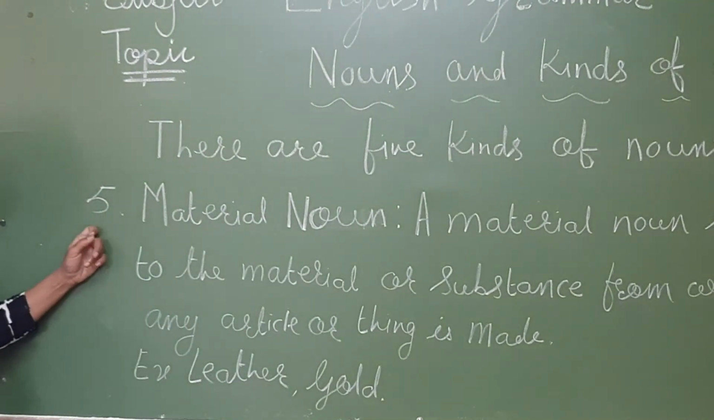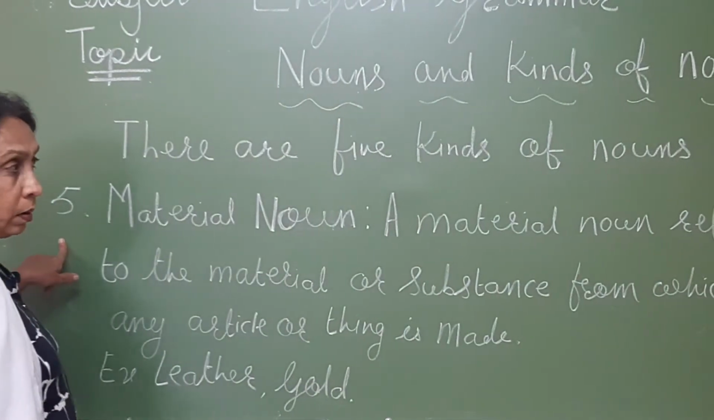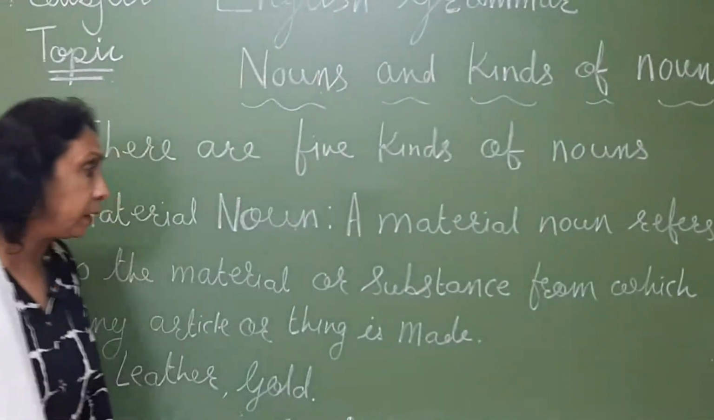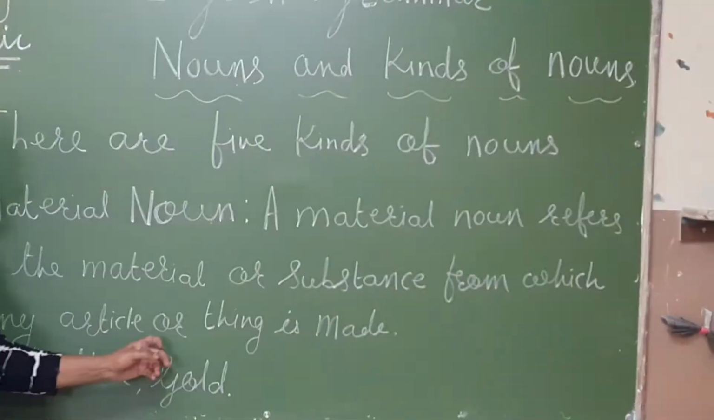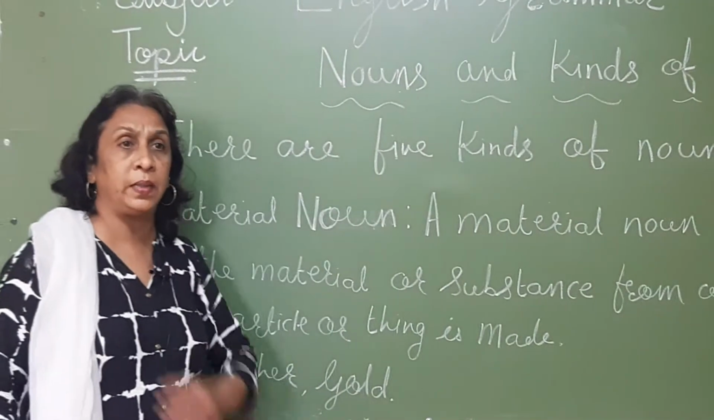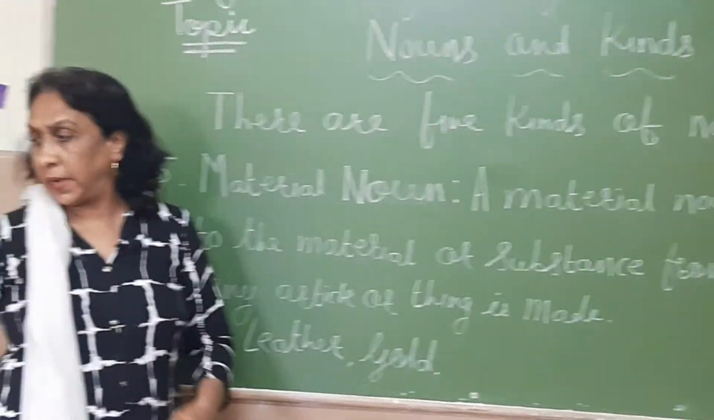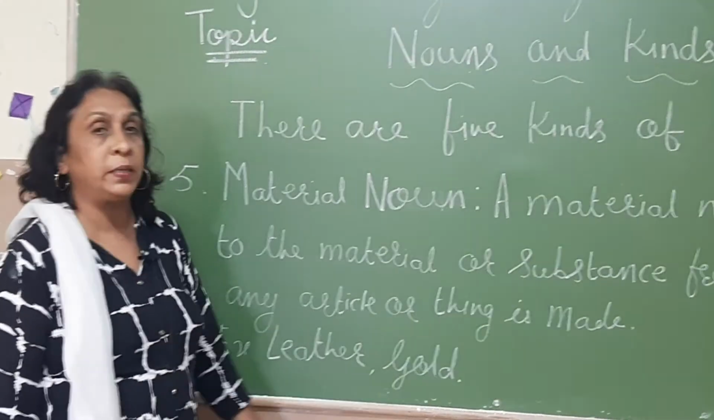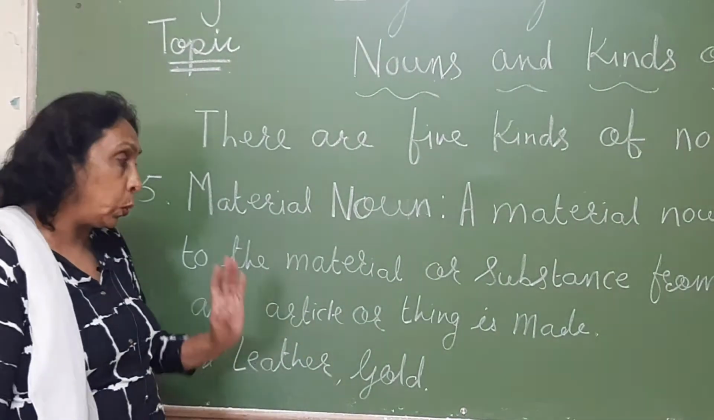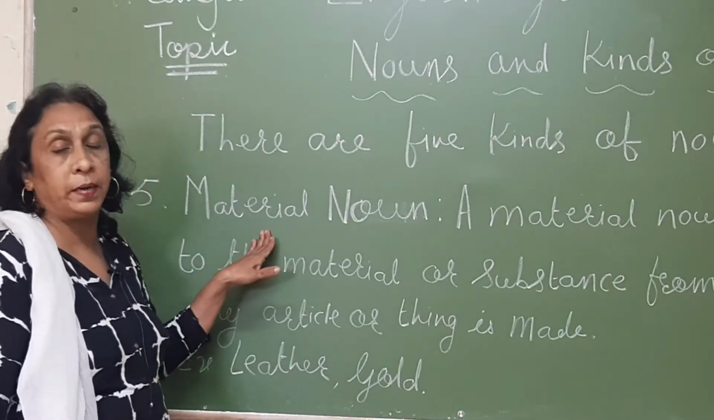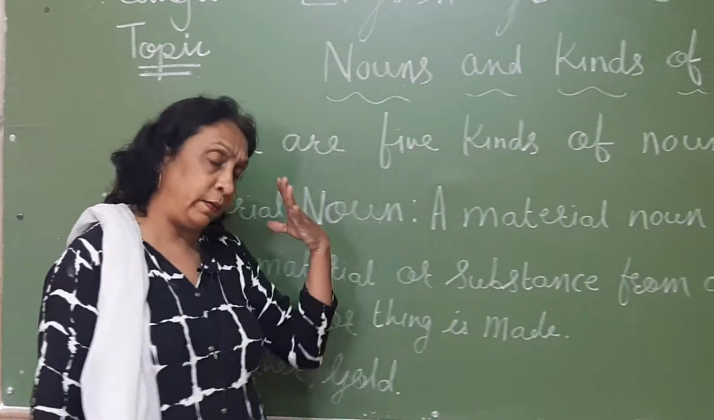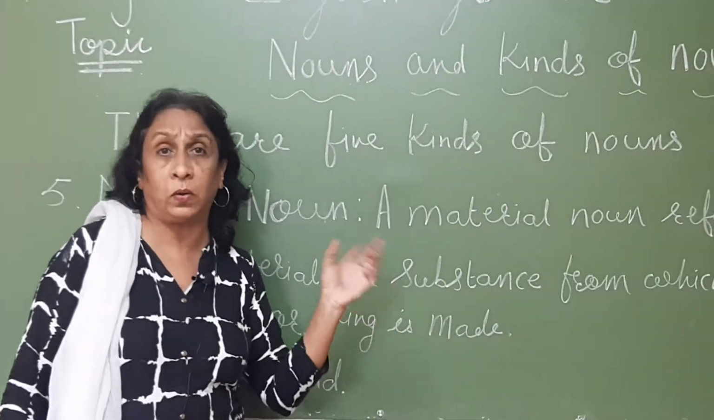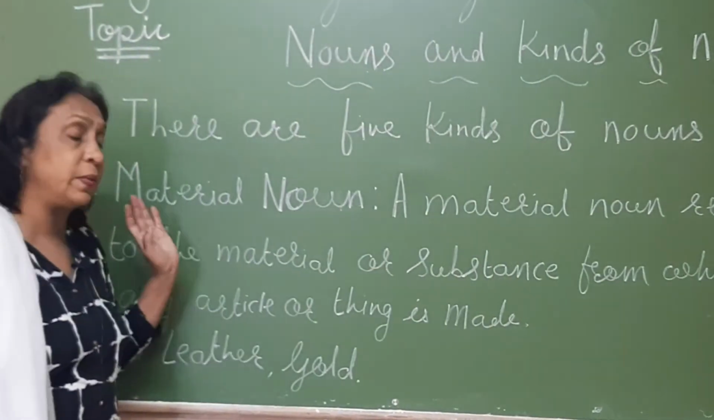The fifth kind of noun is the material noun. A material noun refers to the material or substance from which any article or thing is made. Now suppose you take the example of a chair. We make a chair out of wood. So wood is an example of material noun. So like that, things which are made out of something, those nouns are called material nouns.